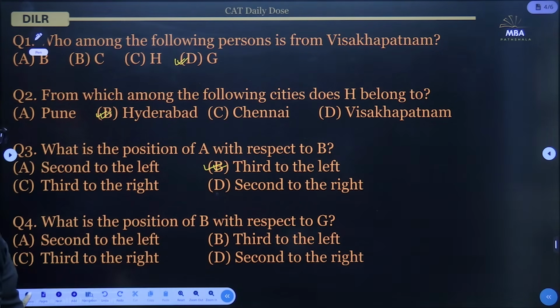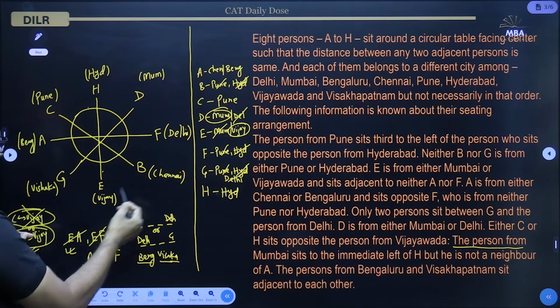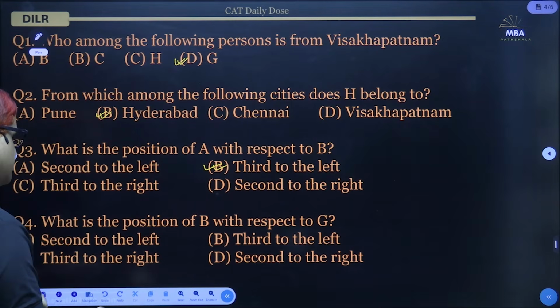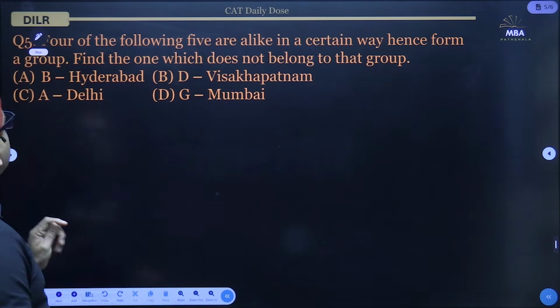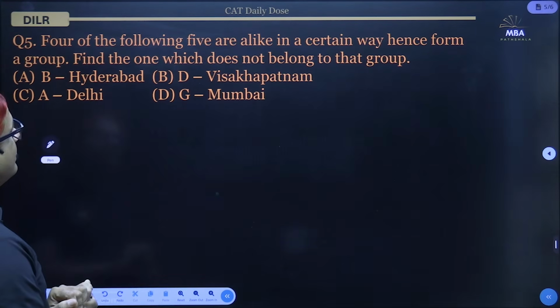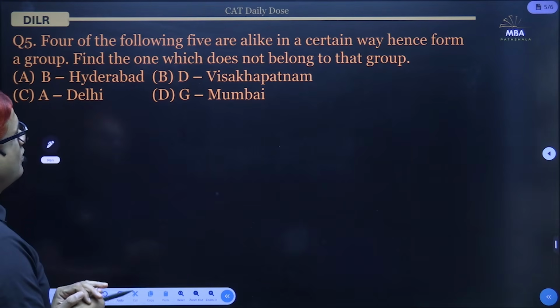Option B. And then we have the fourth question. What is the position of B with respect to G? So B is 1, 2, second to the right of G. So second to the right, option D. And then the last question, we have: 4 of the following 5 are alike in a certain way, hence form a group. Find the one which does not belong to that group.